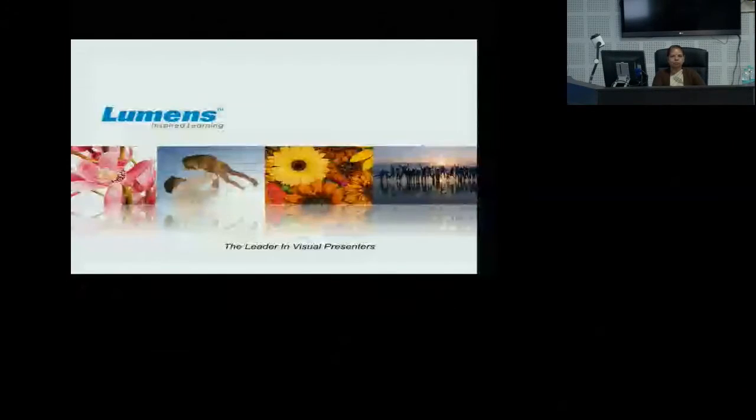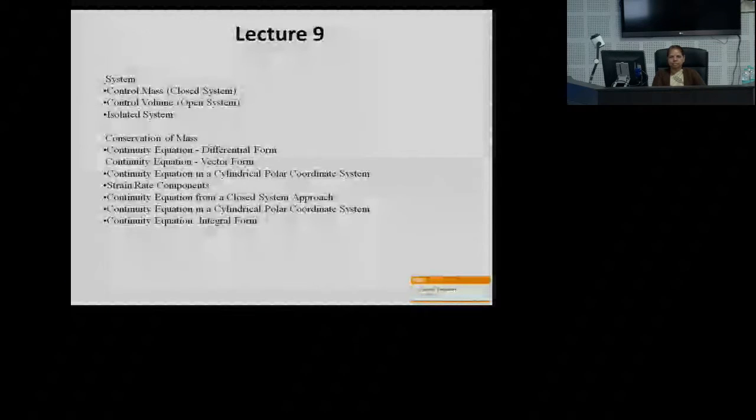I welcome you all in the module 2 of this MOOC program. Now I start with chapter 4, that is conservation equations and analysis of finite control volume. Now in this chapter we'll discuss about the system, then the type of systems, conservation of mass, continuity equation in different forms, strain rate, etc.